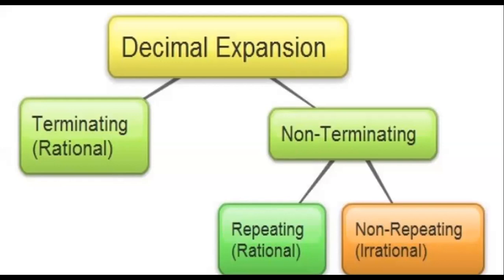Decimal expansion. Terminating is a rational number. Non-terminating, so the division is divided in two parts: terminating and non-terminating. Terminating is surely a rational number. Non-terminating is also divided in two parts, either repeating or non-repeating. If repeating, it is rational; if non-repeating, it is irrational. So what is repeating? What is non-repeating? We'll go there.